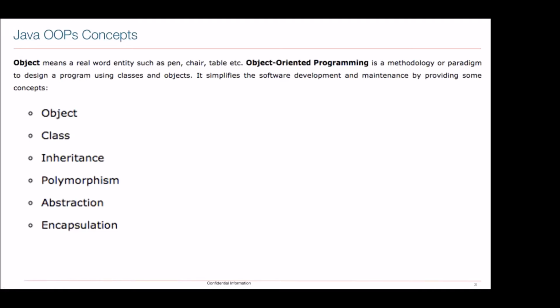So in Java, we have some terms, basically in OOPS, object-oriented programming. Every now and then we'll be talking about object and class. These two things are very important. And then on top of class, once we understand the concept of class, we will see what is inheritance, polymorphism, abstraction, and encapsulation. Among all of you, can someone help me define what is object in programming?